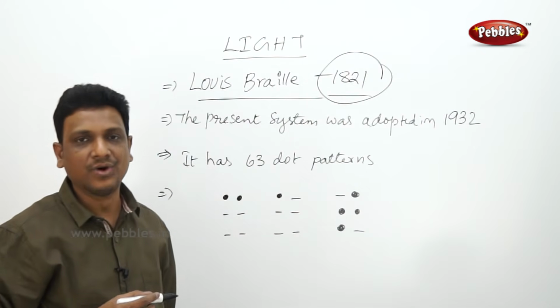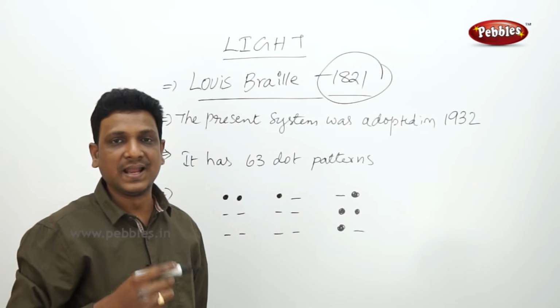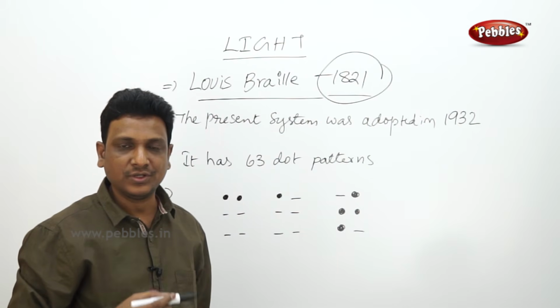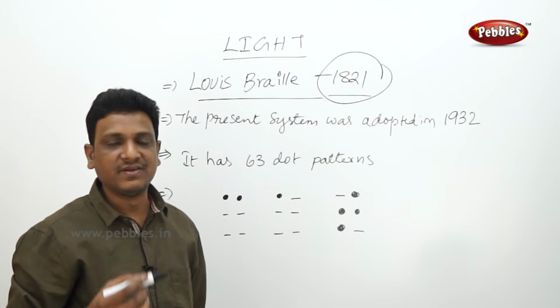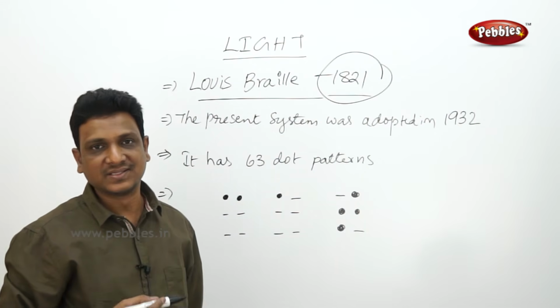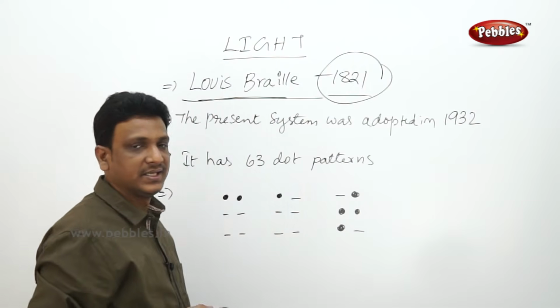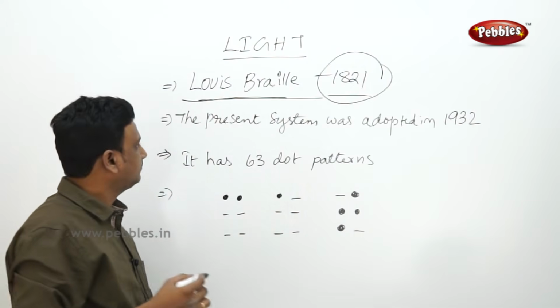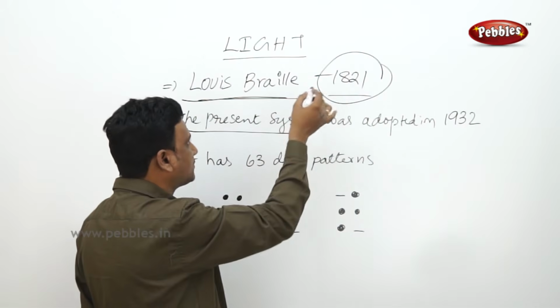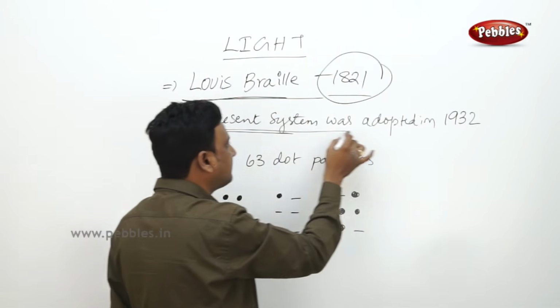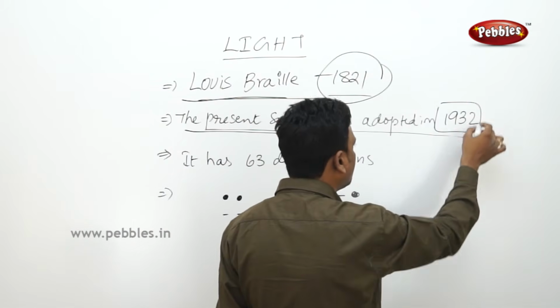That was a great work. As he was a blind person, he wanted the other blind people to learn about the world. So he thought of developing a system for them, and he was successful. Such a great person who developed a system for the blind people. Later the system went through many modifications. The present system was adopted in 1932.